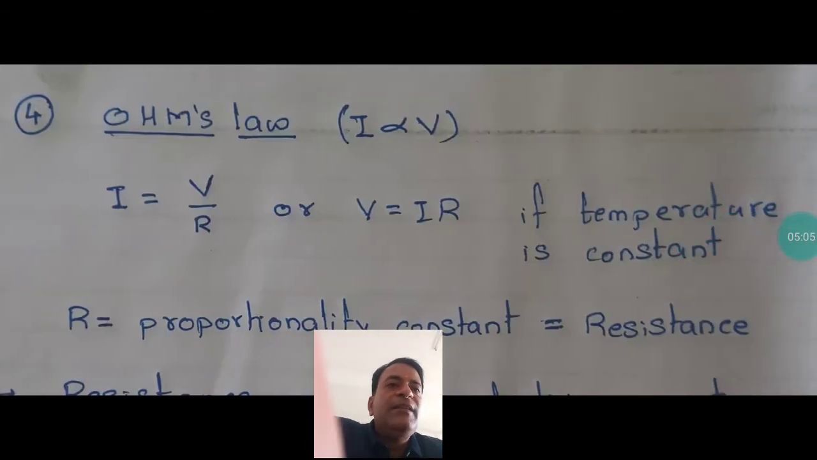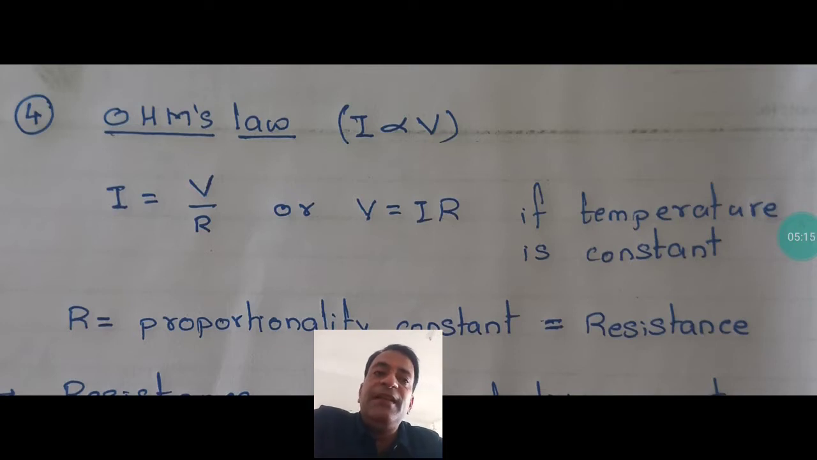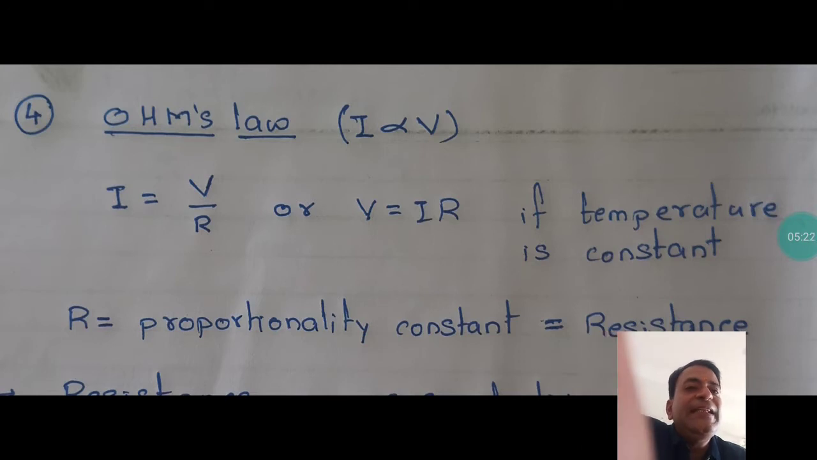Okay, so that was the statement of Ohm's law. Refer to the notes for the proper statement. What is this? The current passing through a conductor is directly proportional to the potential difference, or the voltage, across the conductor. Okay, how do you mathematically write it?